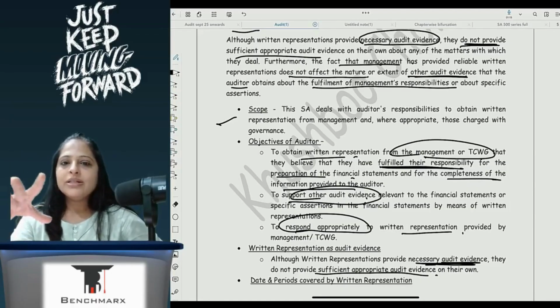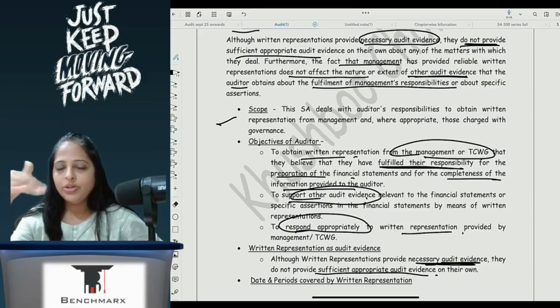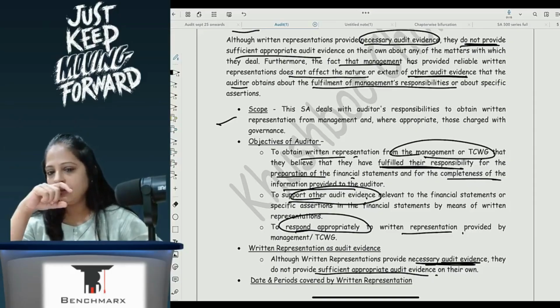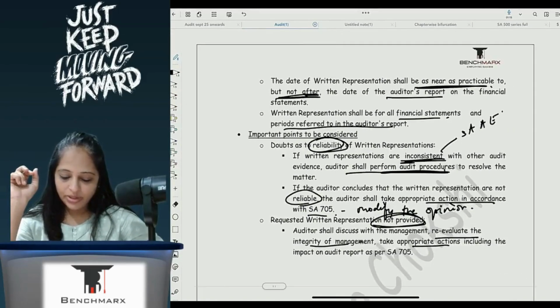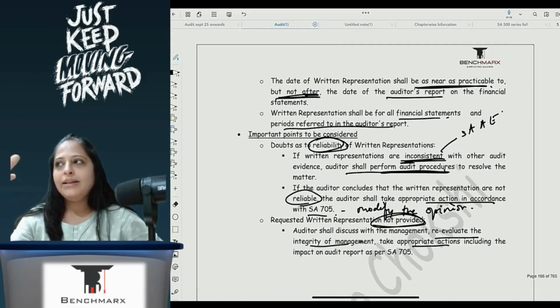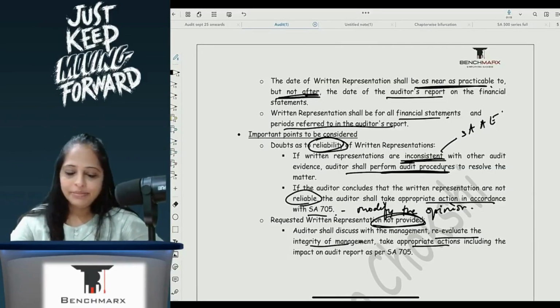Because it is not sufficient appropriate audit evidence, if I feel it's not reliable, then I will still have to perform further audit evidence. Even if I feel it's reliable, I still have to perform the audit evidence. I take it before the date of the audit report, not after. I have to respond appropriately, and if I ask for representation and they do not give it, or I feel that it is not reliable, then I can issue a modified opinion. Simple.